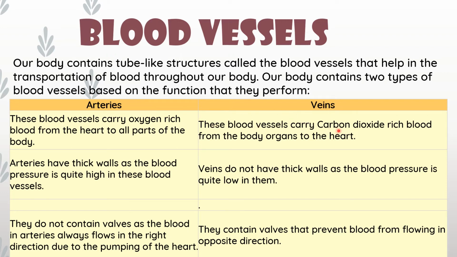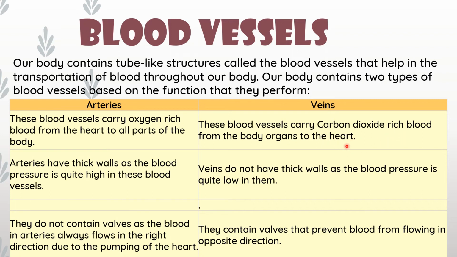These blood vessels carry carbon dioxide rich blood from the body organs to the heart. That is the blue color. Blue color means carbon dioxide rich blood. When we inhale, we take in air, and our body takes oxygen and gives out carbon dioxide through blood. That is why its color is blue. So veins carry carbon dioxide rich blood.